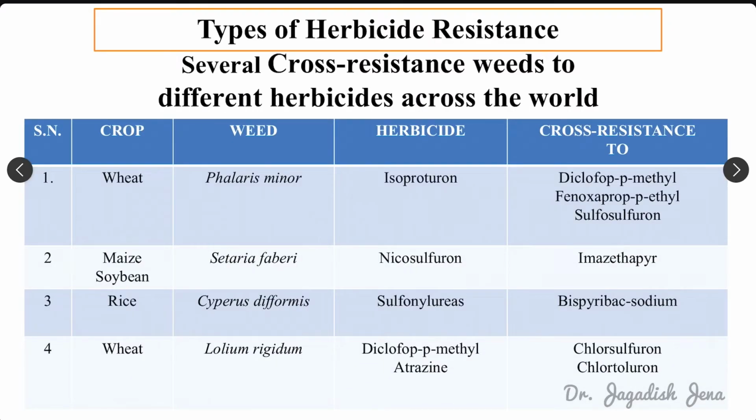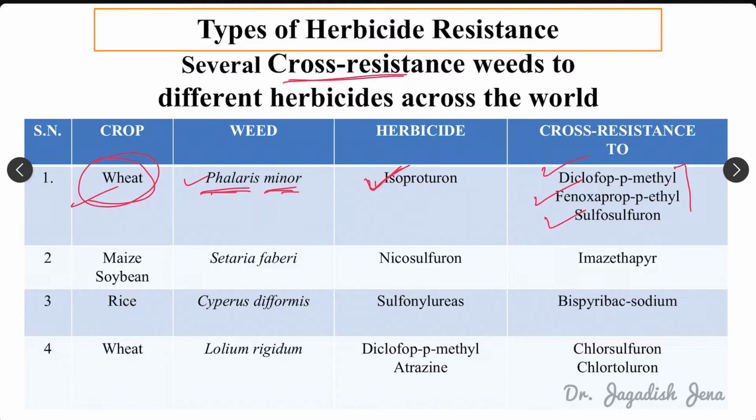So here are some examples of cross resistance weeds. In wheat crop, Phalaris minor showed resistance to isoproturon. This is very common, you have to remember this. Phalaris minor is one associated weed in wheat. It initially developed resistance to isoproturon, and later on it also developed cross resistance to clodinafop-propargyl, fenoxaprop-p-ethyl, as well as sulfosulfuron.